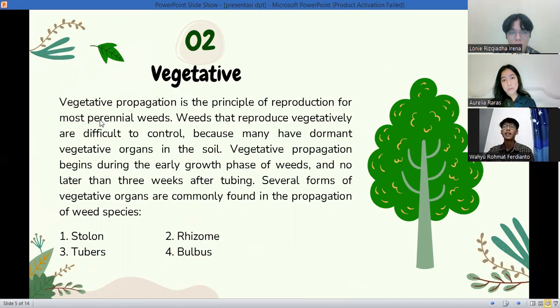Vegetative propagation is the principle of reproduction for most perennial weeds. Weeds that reproduce vegetatively are difficult to control because many have dormant vegetative organs in the soil. Vegetative propagation begins during the early growth phase of weeds and no later than 3 weeks after tillering. Several forms of vegetative organs are commonly found in the propagation of weed species. First is stolon, second is rhizome, third is tubers, and fourth is bulbs.